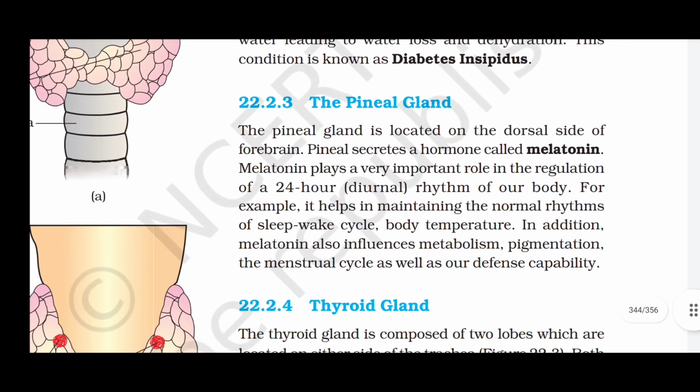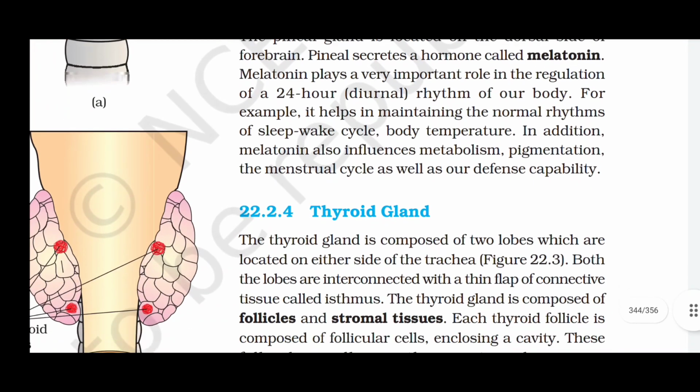The pineal gland. The pineal gland is located on the dorsal side of the forebrain. Pineal secretes a hormone called melatonin. Melatonin plays a very important role in the regulation of a 24-hour diurnal rhythm of our body. For example, it helps in maintaining the normal rhythms of sleep-wake cycle and body temperature. In addition, melatonin also influences metabolism, pigmentation, the menstrual cycle, as well as our defense capability.